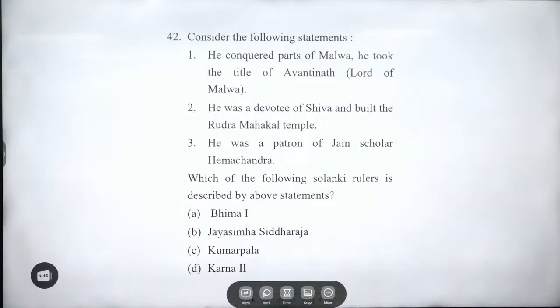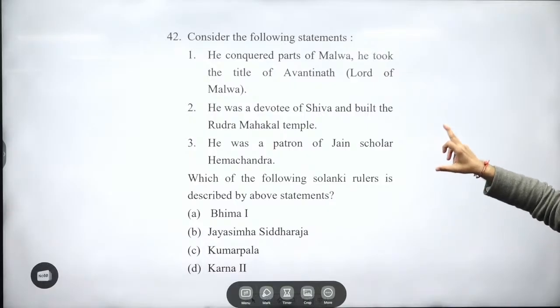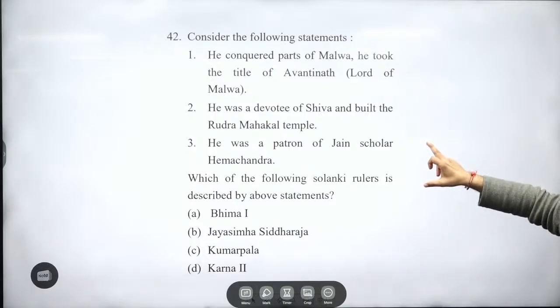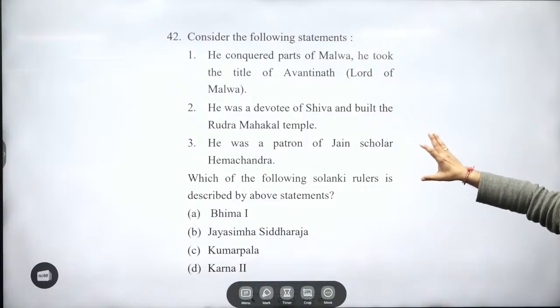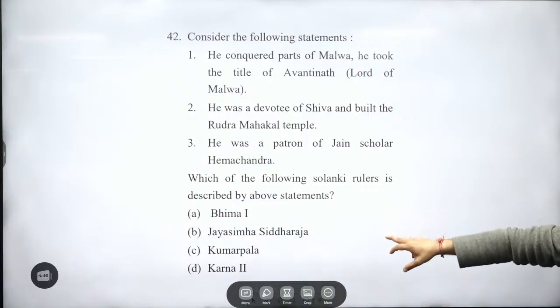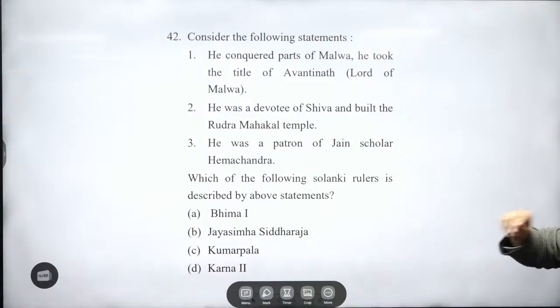Question number 42, guys. He conquered parts of Malwa and took the title of Avantinath. He was a devotee of Shiva and built the Rudra Mahakal temple. He was a patron of the Jaina scholar Hemchandra. Again, you have got this information about one of the Solanki rulers. Right, and this information is more than enough for whom? Jayasimha Siddharaj over here. Important over here, guys.